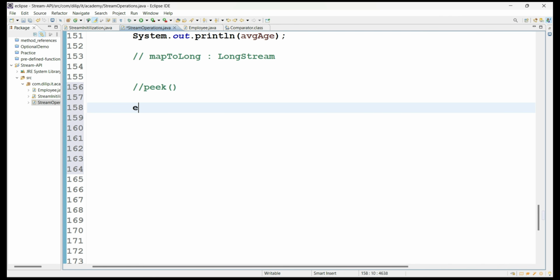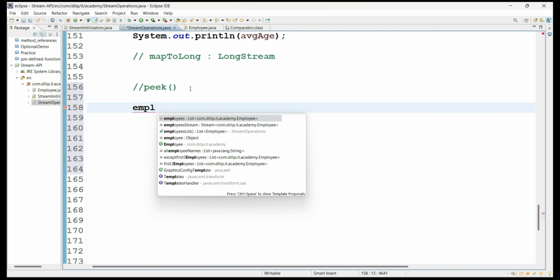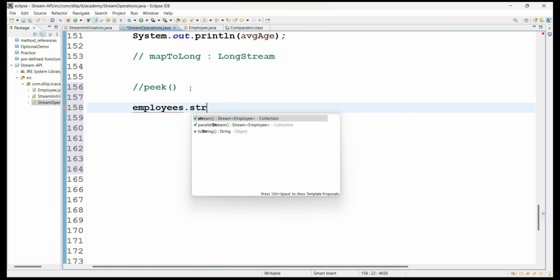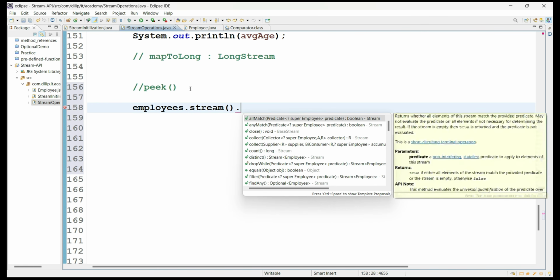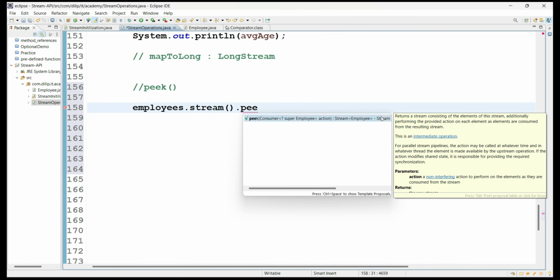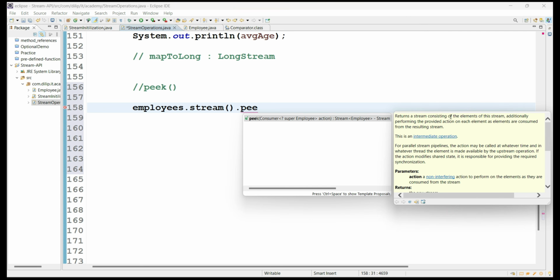First of all, the definition of the peek method: employees dot stream. I'll just show you the definition given by the Stream API for the peek method. See here, the peek method takes a method argument of Consumer type, and it returns a stream consisting of the elements of the stream, additionally performing the provided action on each element as elements are consumed from the resulting stream.